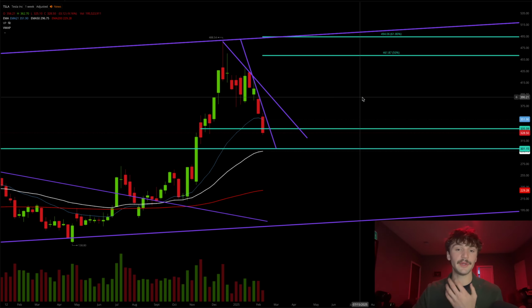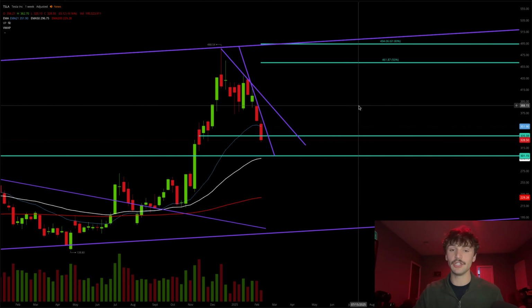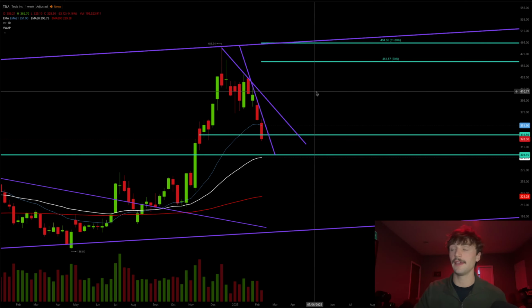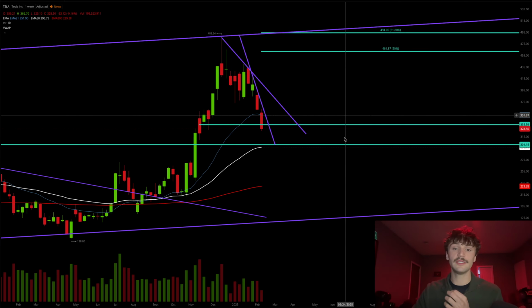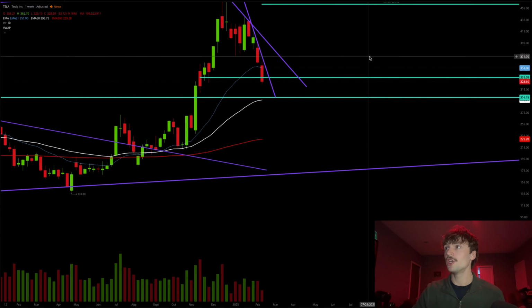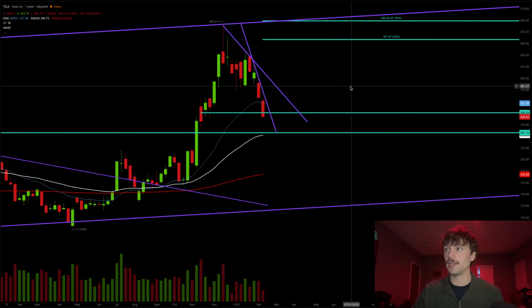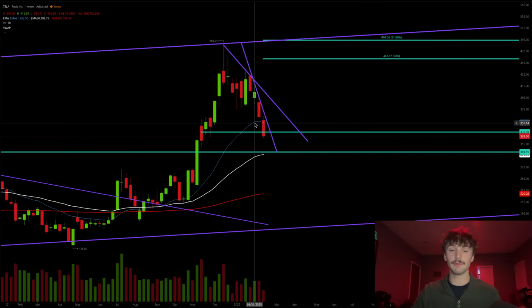I do want to just make this very quickly here. You can see Tesla has been in a recent downtrend. I'm sure many of you guys know that, coming down from highs of around $488 down to lows of around $328 where we sit today. Looking at these two teal lines at the bottom here, you can see that these are the 0.50 and the 0.618 retracements on Tesla from this last impulse move.